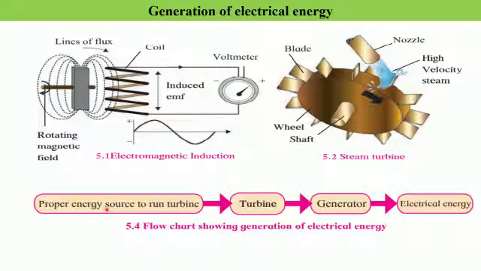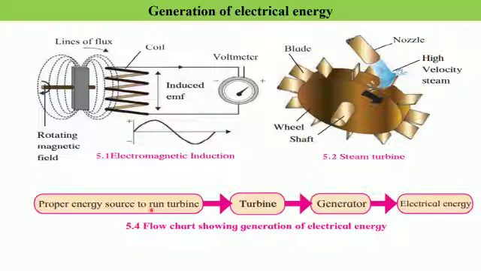So the first thing that we need is a proper energy source to run the turbine. This activates the turbine. The turbine in turn activates the generator, and the generator gives rise to electrical energy.